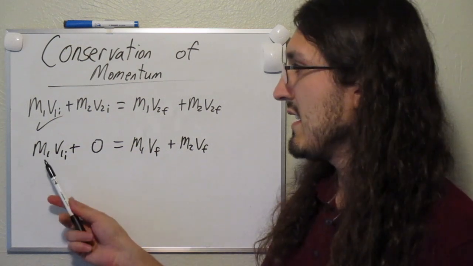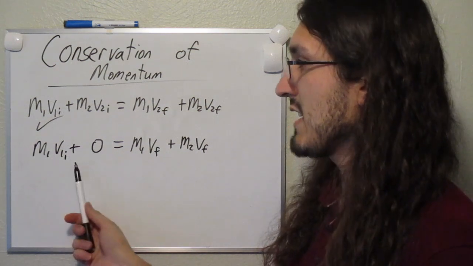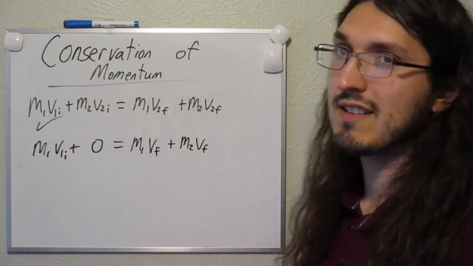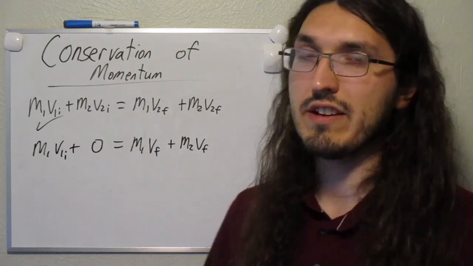Here I can see that the total momentum from the system is all going to be coming from the skateboarder who's getting a running start. And then after he jumps on the skateboard, that's considered a collision of sorts. He transfers some of that momentum into the skateboard, but of course carrying it with himself.